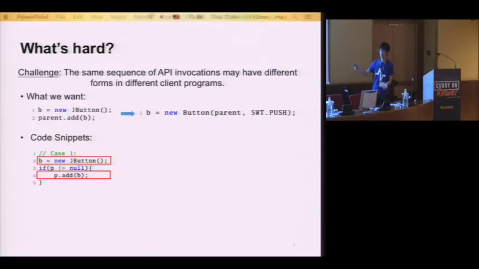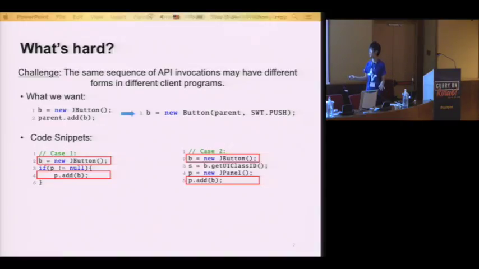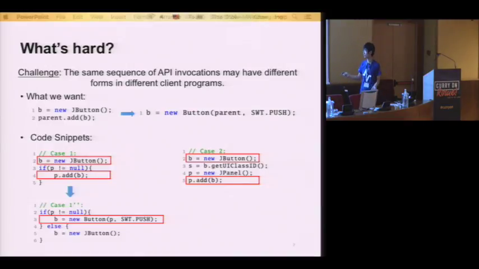For example, in this case, they may not even appear in the same basic block, so they're not consecutive. Second, they may have some code inserted in between, so your transformation has a problem because you need to figure out whether they form a match. And the second problem is where you're going to generate code. Actually, the case is not very trivial.